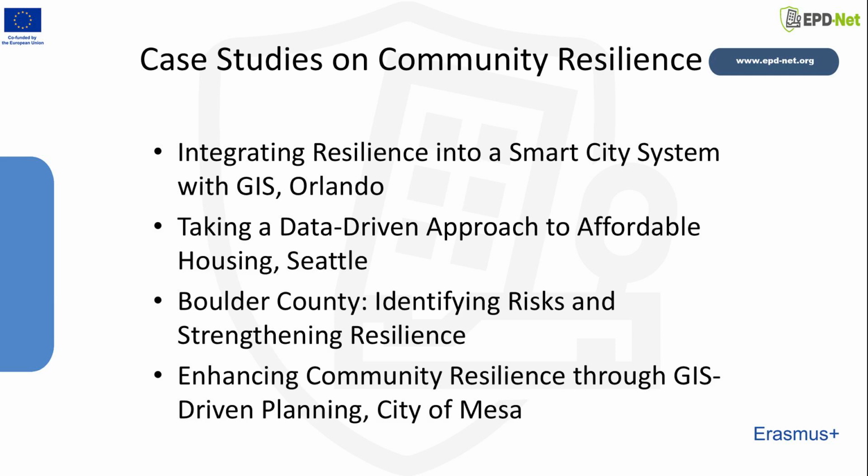We begin with Orlando, where the geographic approach guides a smart and resilient city strategy built around themes such as connectivity, health, mobility, water, and energy. From there, we move to Seattle, which uses data-driven spatial analysis to understand housing pressures and design more equitable investment decisions. In Boulder County, we see how scenario modeling helps a community anticipate climate impacts and protect residents before disasters occur. Finally, in Mesa, GIS improves transparency by visualizing development across the entire city, enabling more collaborative and resilient planning. Together, these 4 cases show how cities can turn spatial data into meaningful action, building systems that are smarter, fairer, and better prepared for future uncertainty.